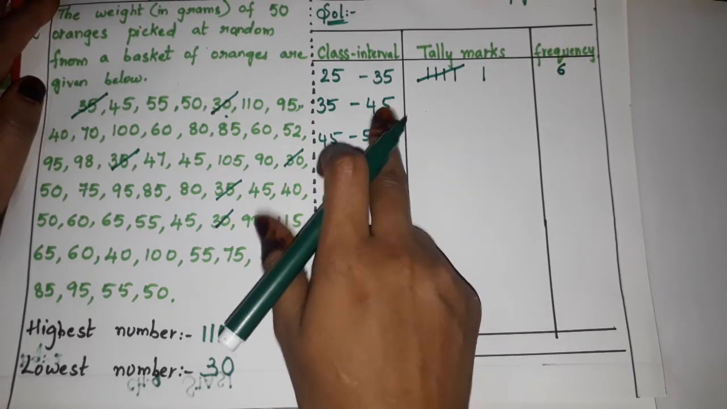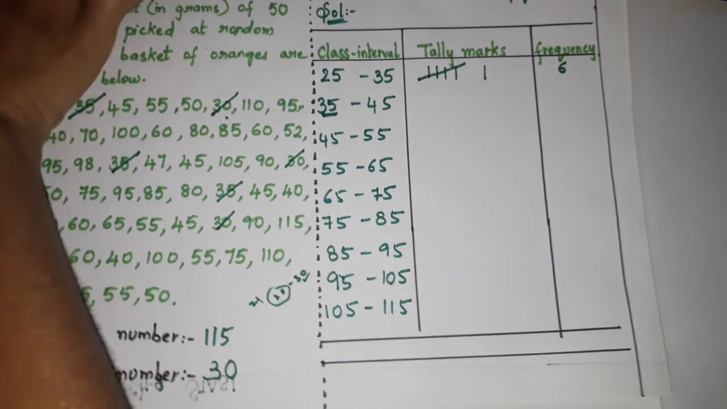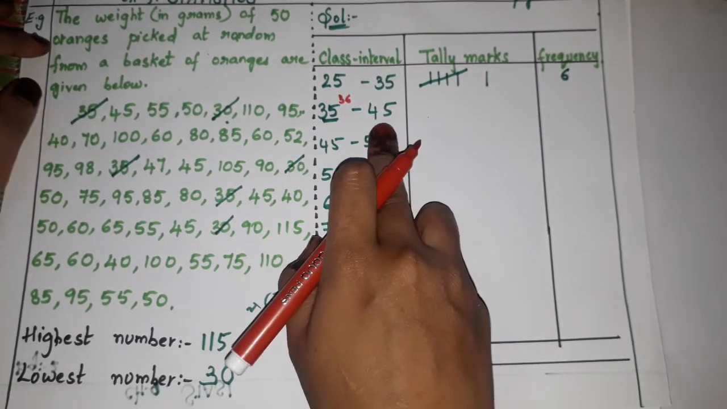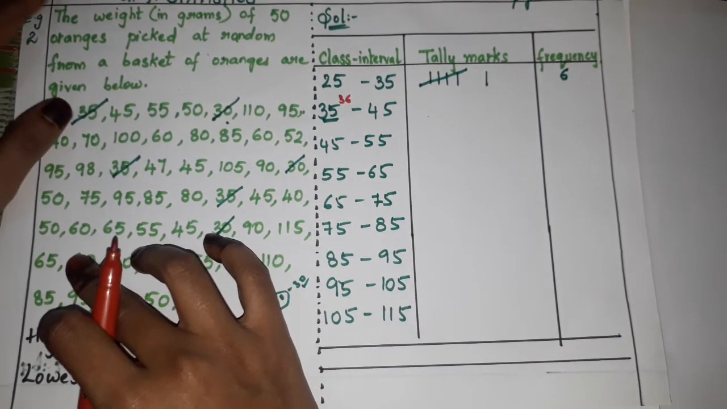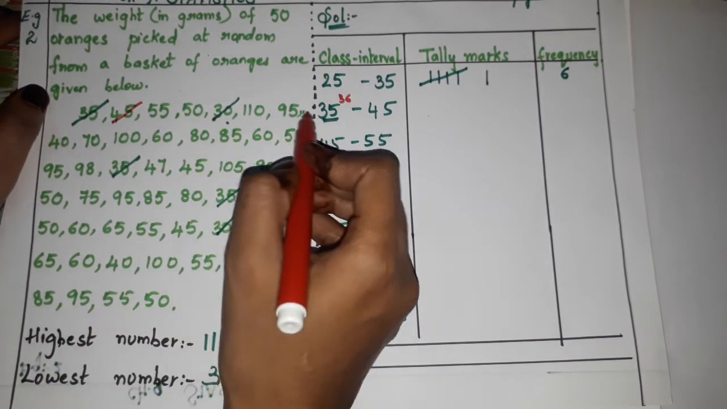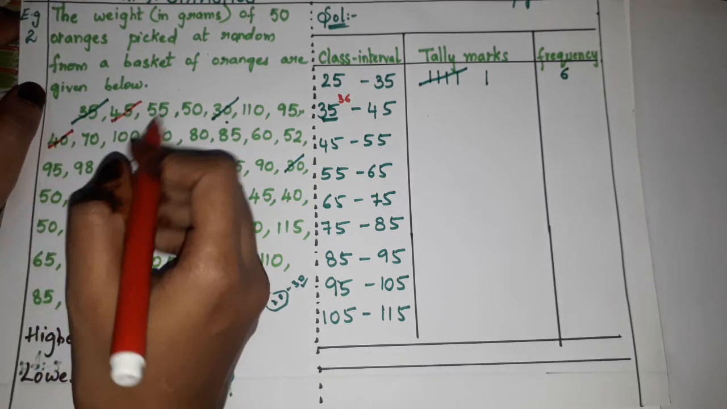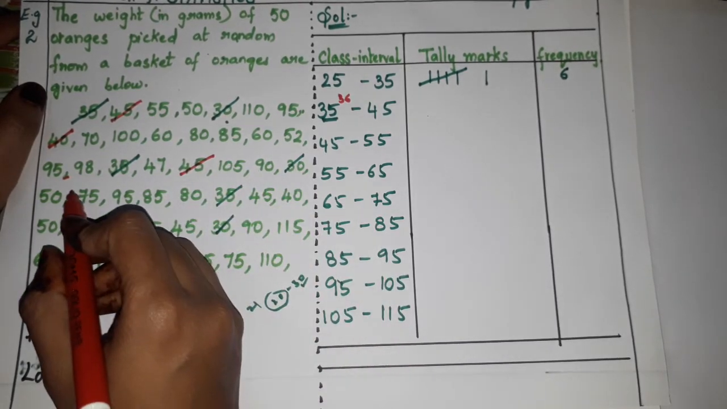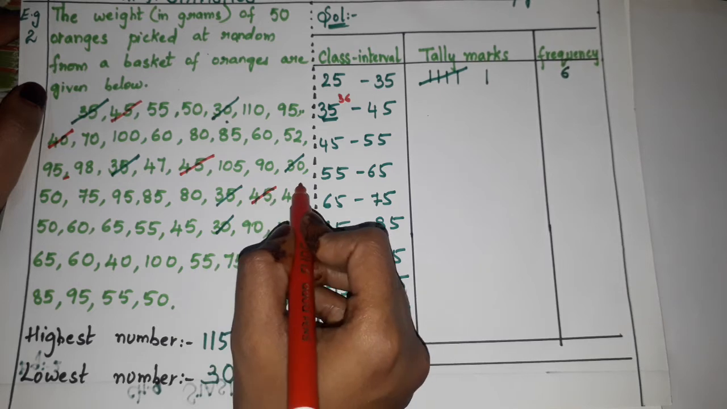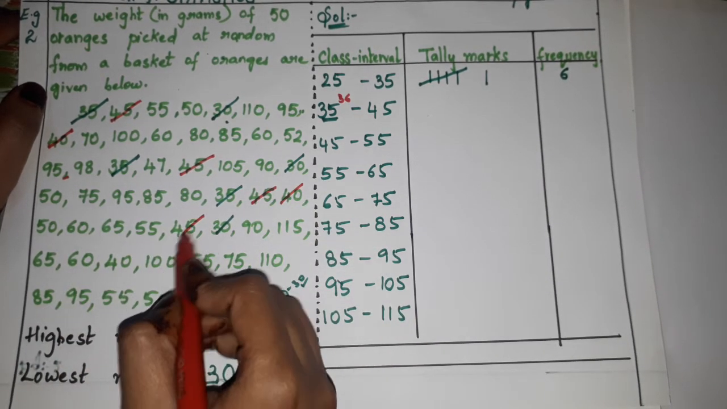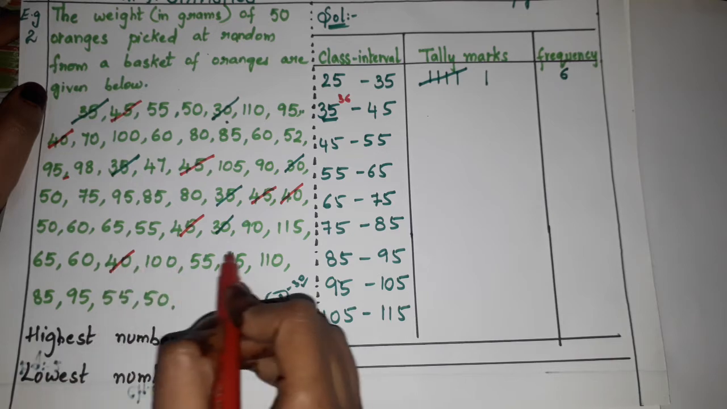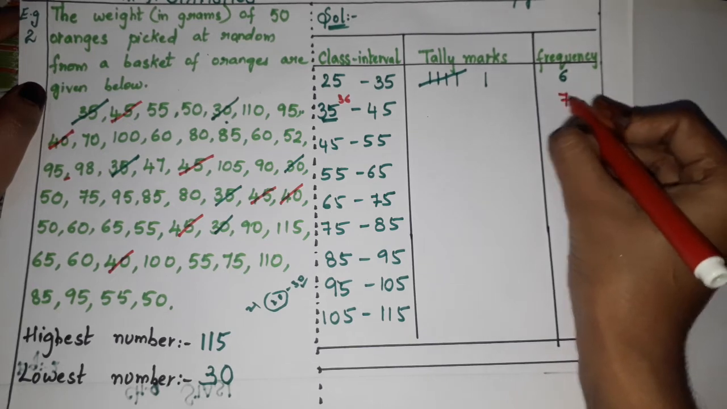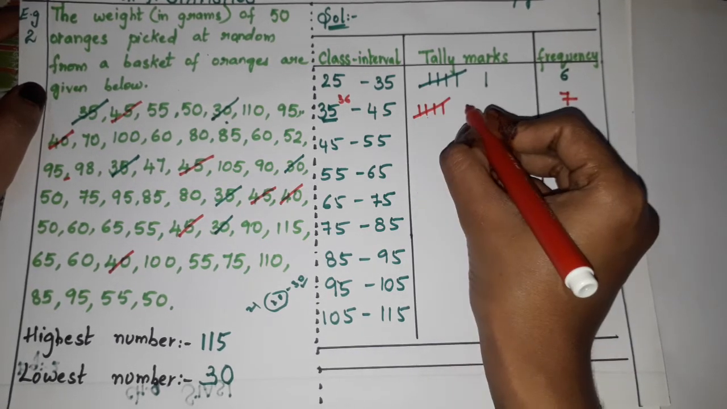Then 35 to 45. So 35 we should not take, no, children. We have to take what? 36, because 35 we have already taken above. So from 36 to 45, how many numbers are there? Let us check. 45, 1, then 42, 2, 3, 4, 5, 6, 7. That's it, 7. So we'll be writing 7. 1, 2, 3, 4, 5, 6, 7.